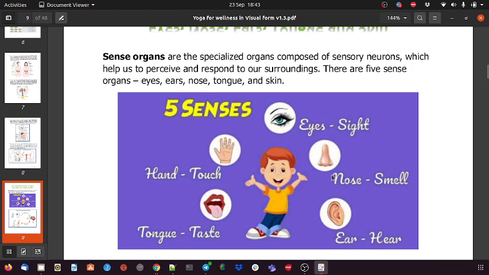The nose is used for smell, and smelling is nothing but olfactory. When you smell anything, you can get the hint that you are in danger, it is harmful, or it is good, pleasant, or neutral. Much information is received from the nose, so it is also a sensory organ.